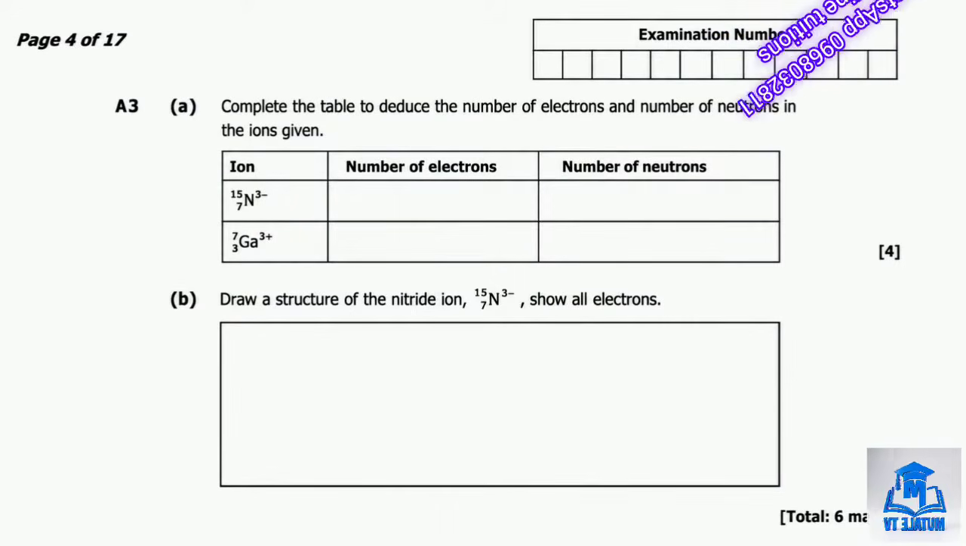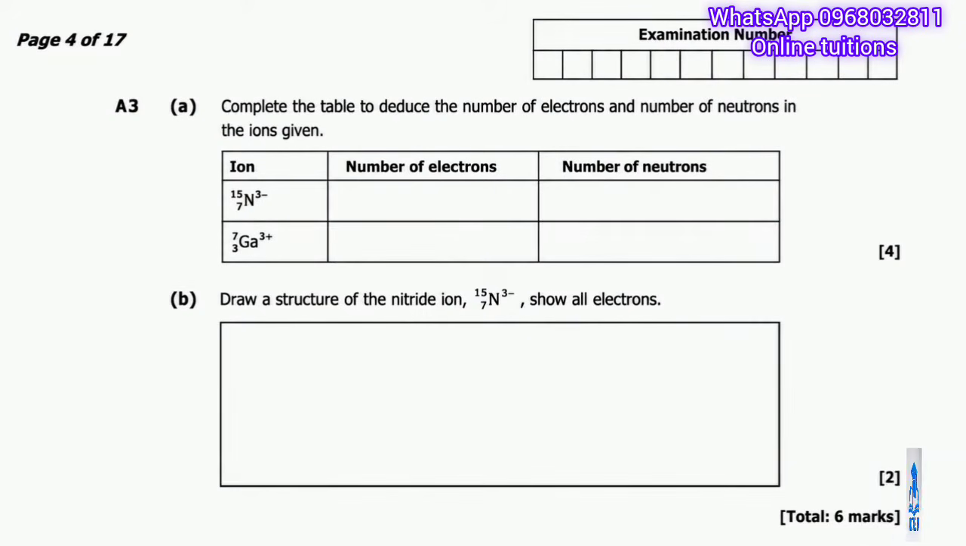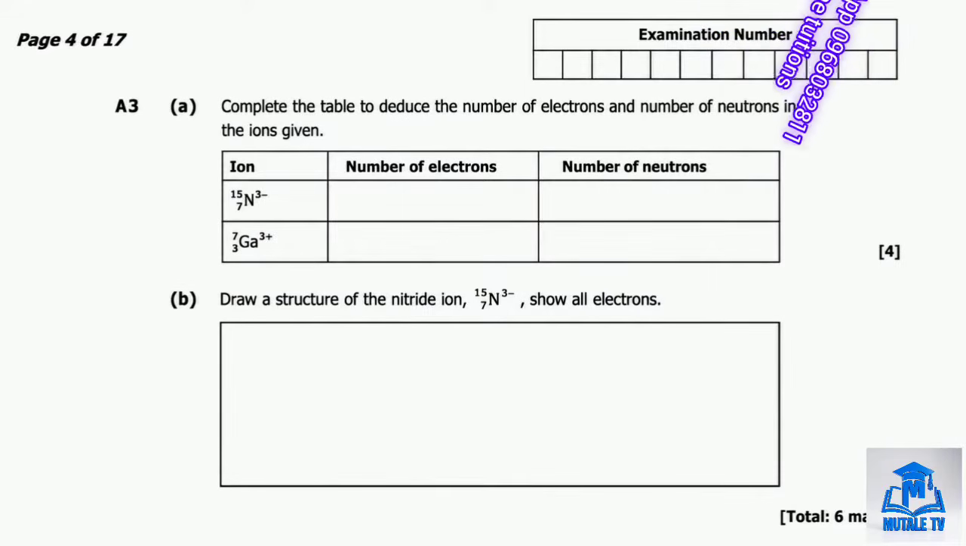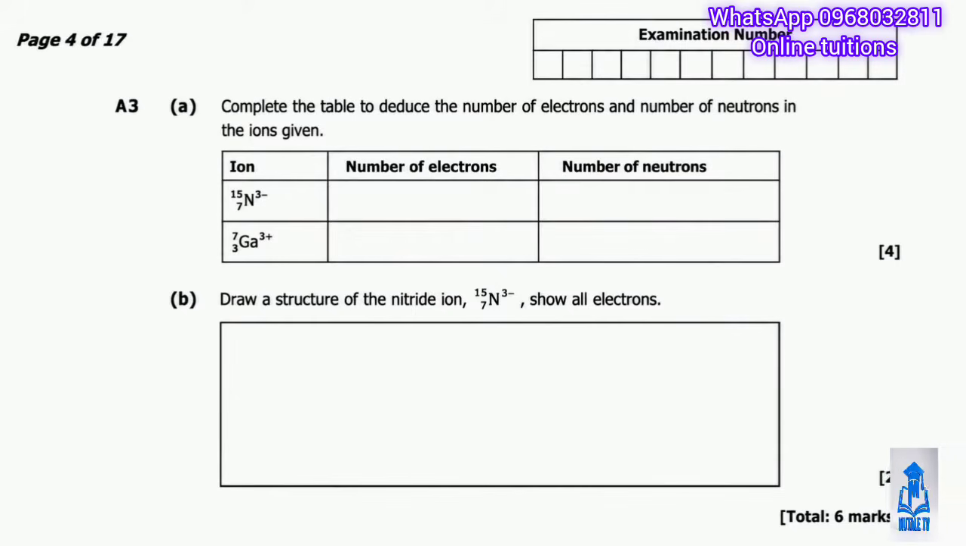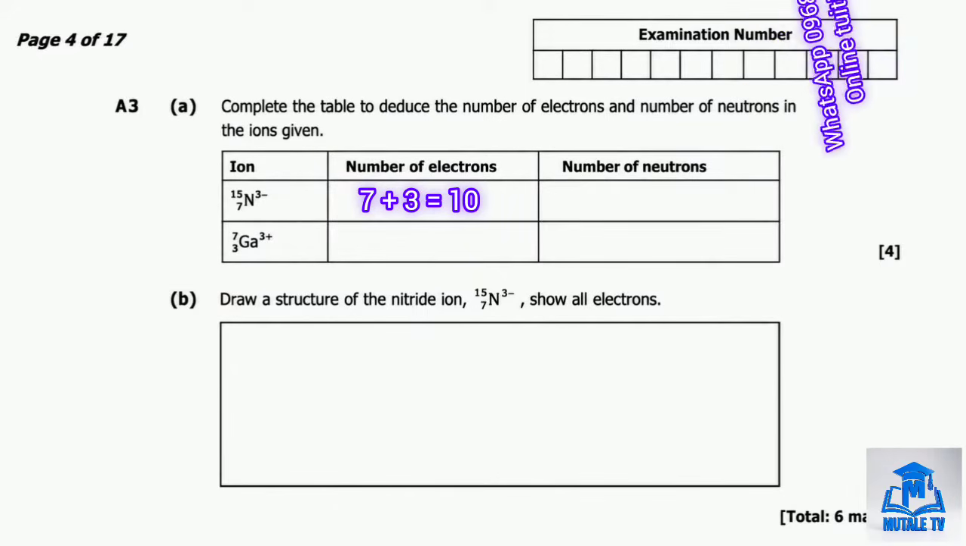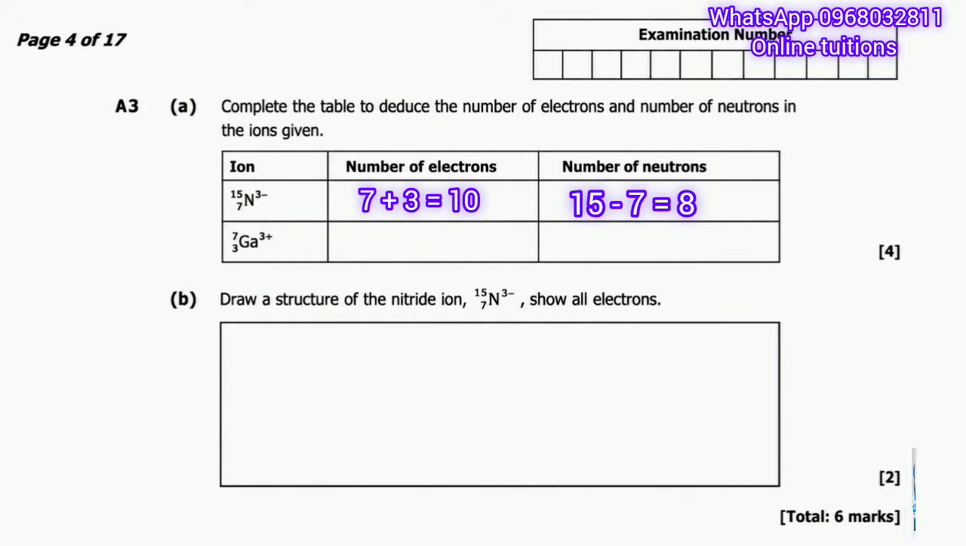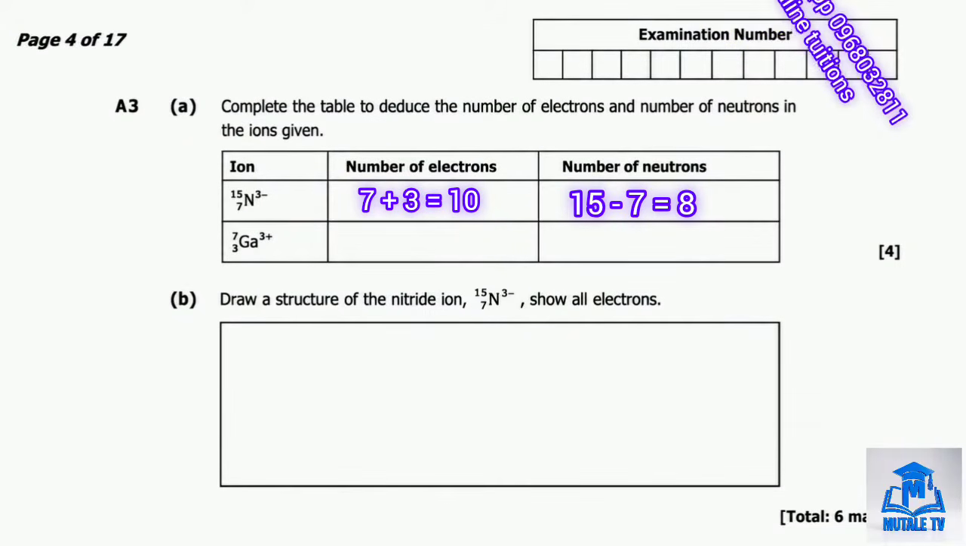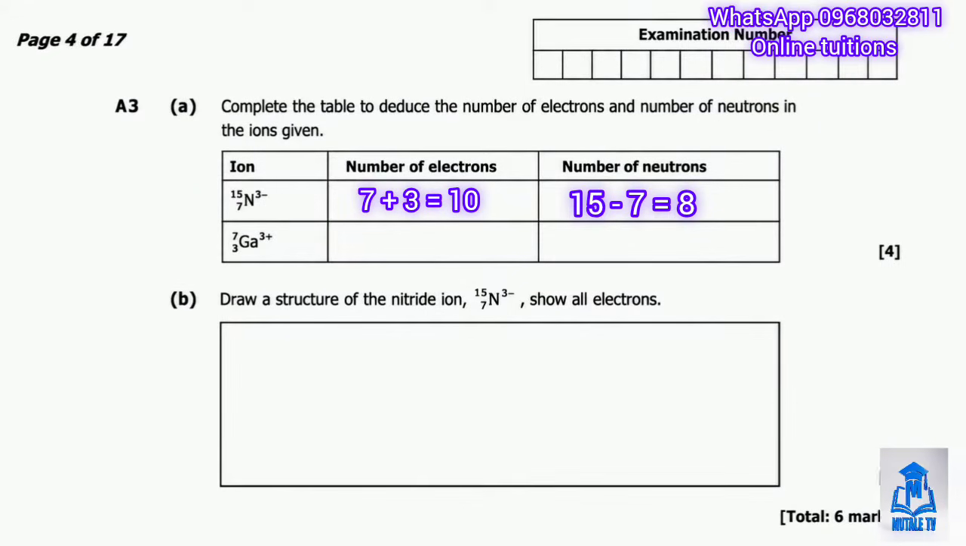So the bottom number 7 is the proton number, which tells us that nitrogen normally has 7 protons and 7 electrons, but this is an ion with a 3 minus charge, meaning it has gained 3 extra electrons. So the number of electrons is 7 plus 3, which gives us 10 electrons. For the neutrons, we take the mass number 15 and subtract the proton number 7. 15 minus 7 will give us 8 neutrons.